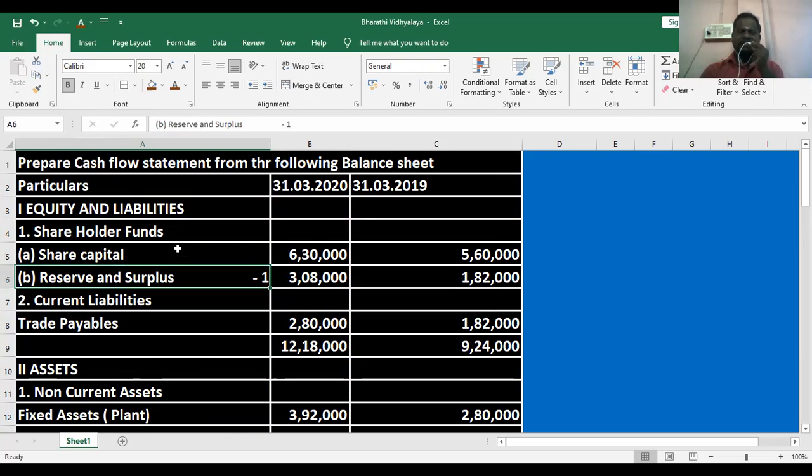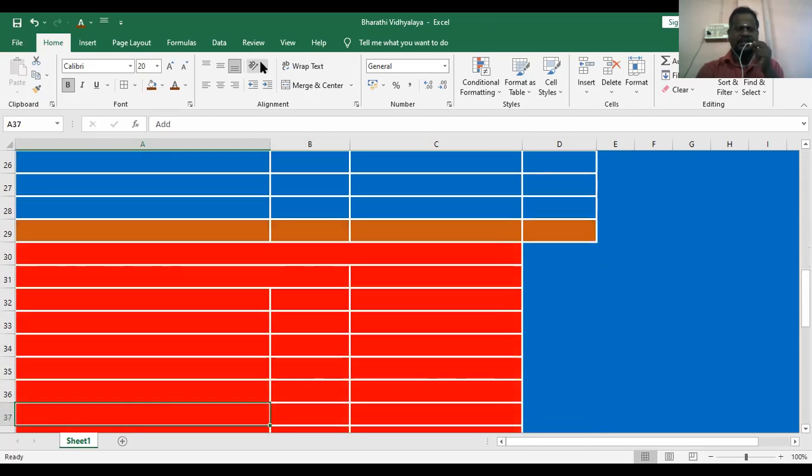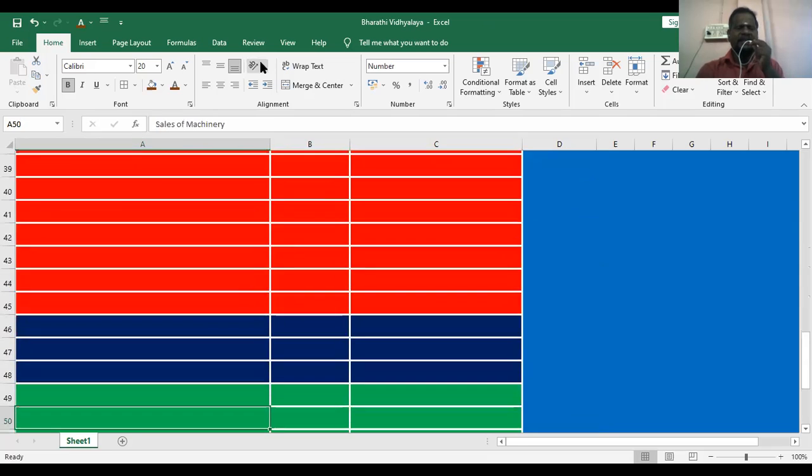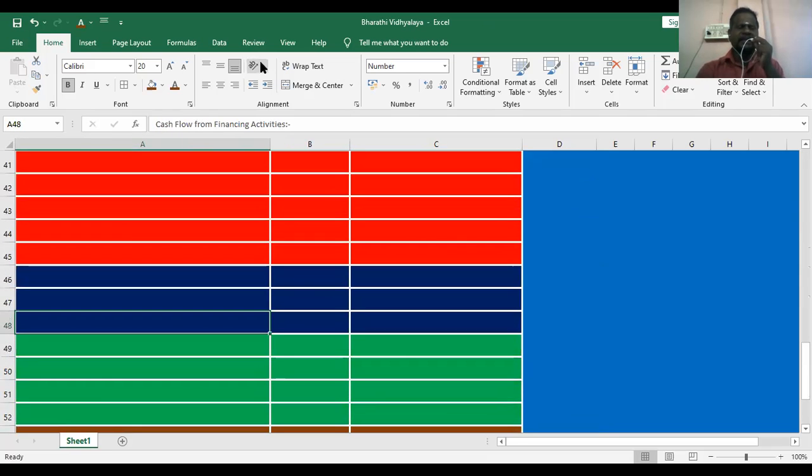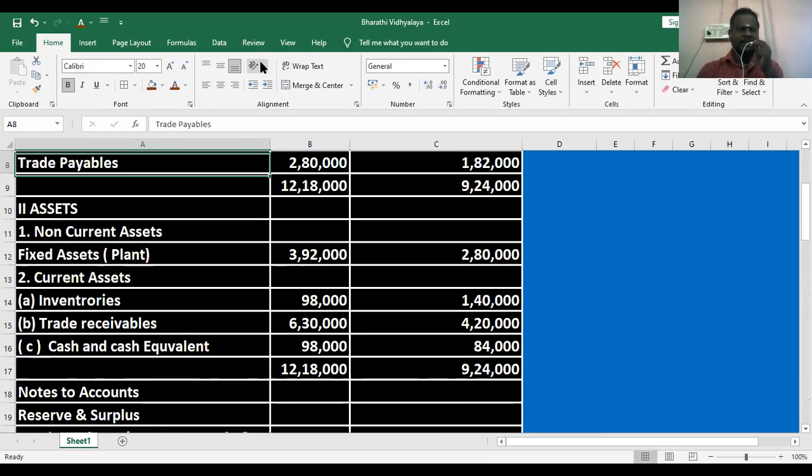Share capital, where the sources of funds are mentioned, is the owned capital. Whether it is the issue of shares or redemption of shares, anything like that comes under the financing activities. For our better understanding, I will highlight all the financing activities in a different color.